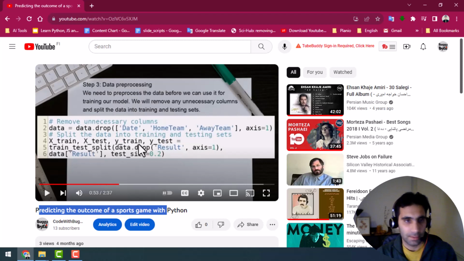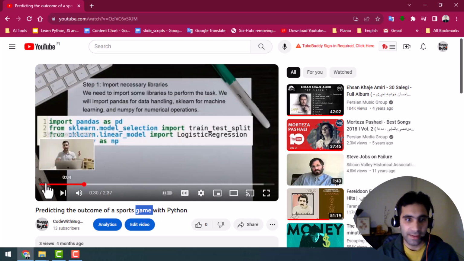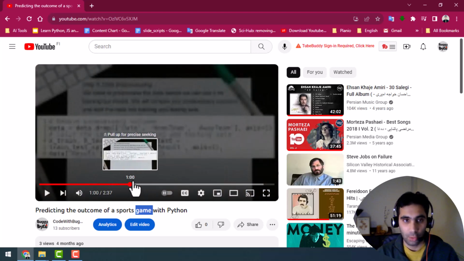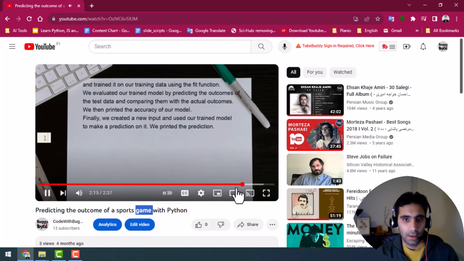So we have a problem, predicting outcome of sports game with Python, and now we have the solution. Basically we have a task and now we have the answer. All of these tasks and answers are generated completely by AI, and there is not even one person manual here. So AI thought that this is a good topic and then generated the task about it and then the answer to that. But I wrote the script, I coded the script to do this, and that's the whole point of this video.